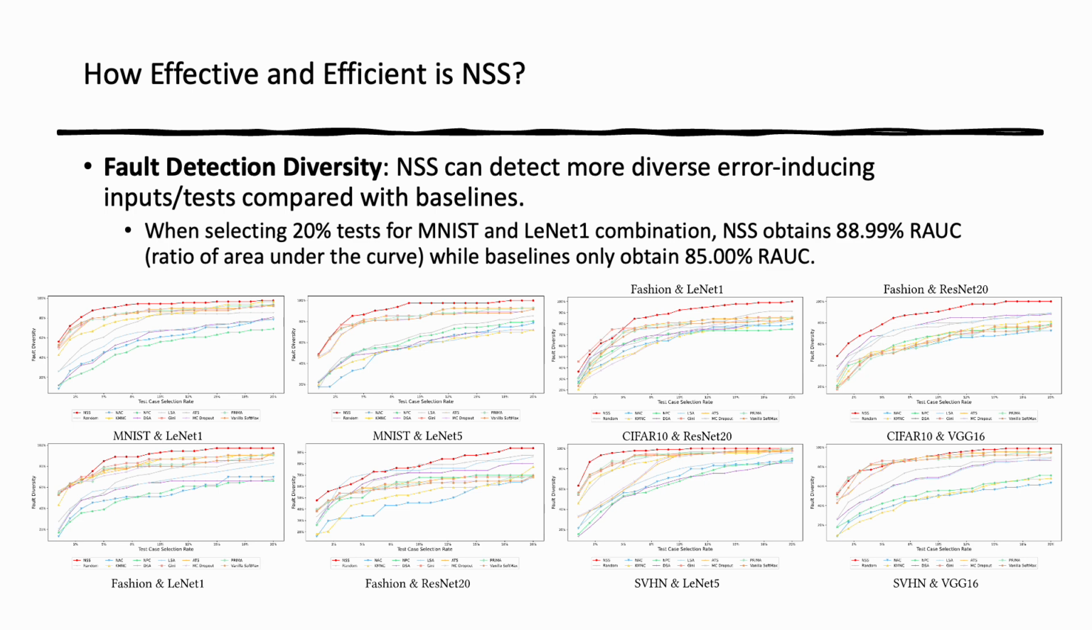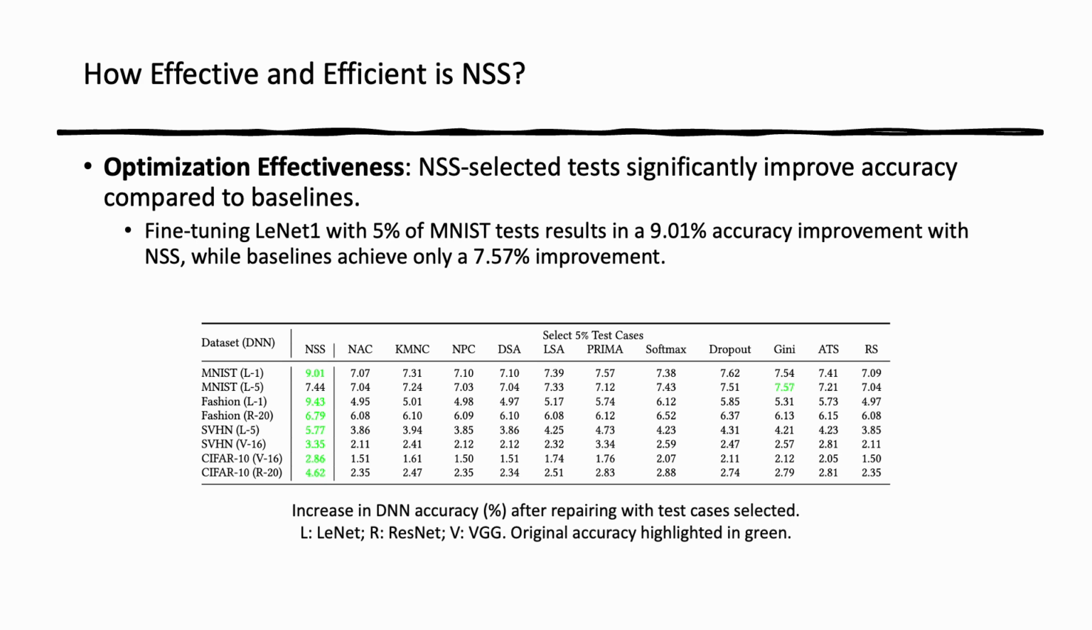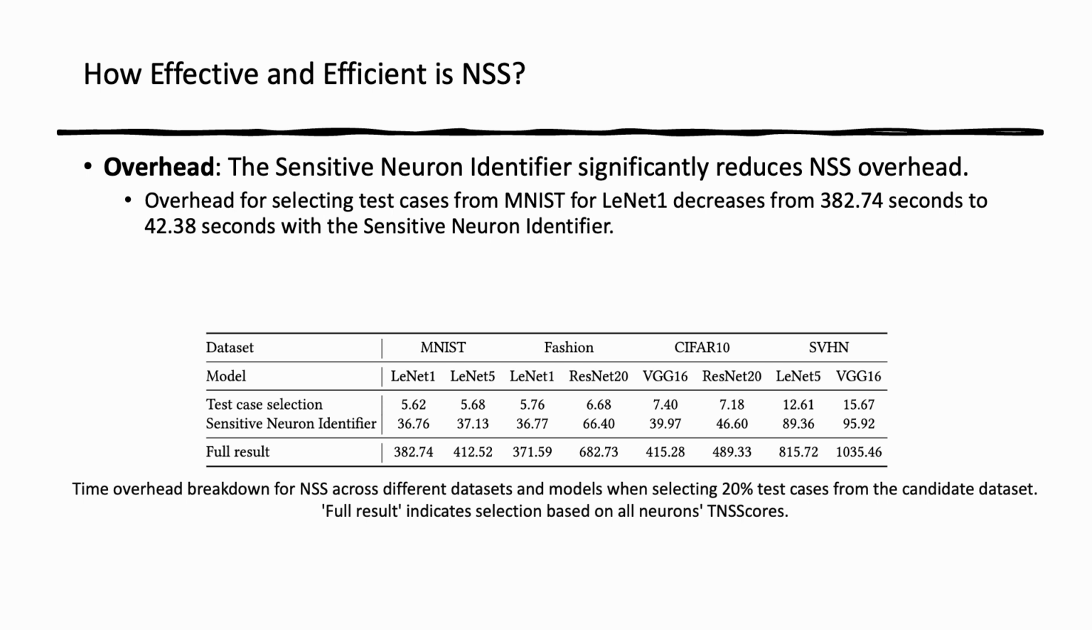The test cases selected by NSS lead to significantly higher accuracy improvements after retraining the models, compared to the baselines. For example, fine-tuning LeNet1 on MNIST, with the top 5% of test cases selected by NSS increases accuracy by 9.01%, while the baselines only achieve up to 7.57% improvement.